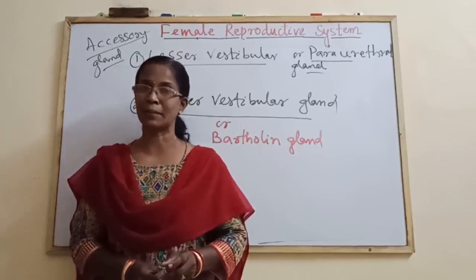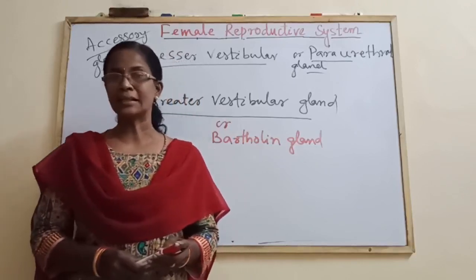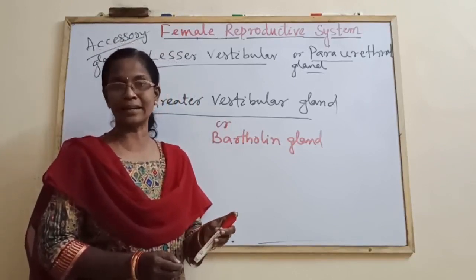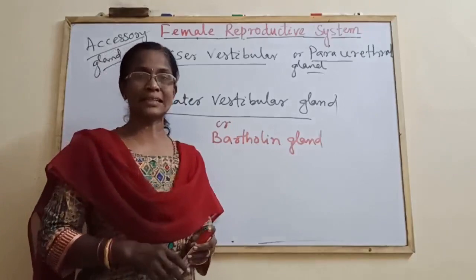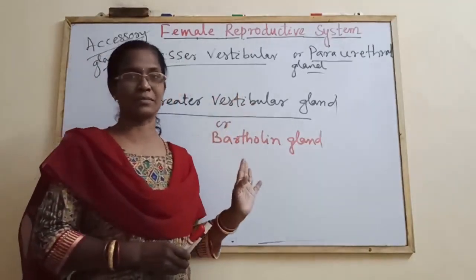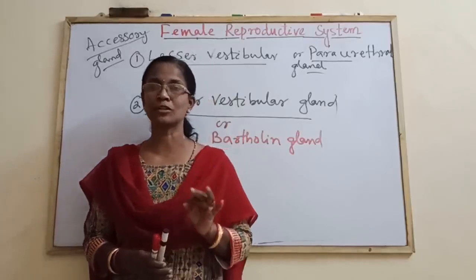Nipple is surrounded by areola. Then the milk stimulating hormones. What is milk stimulating hormone? It is prolactin. You have to write. And the milk ejecting hormone is oxytocin. So this is all about the female reproductive system, starting from ovary up to the breast.